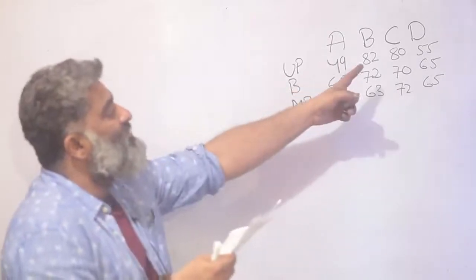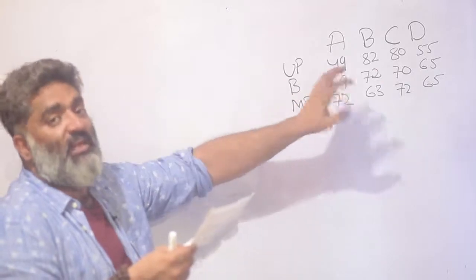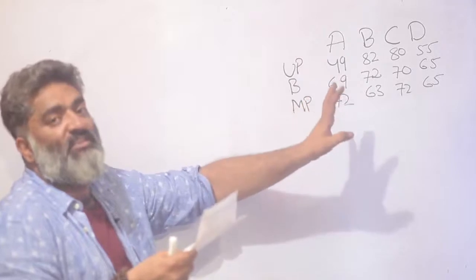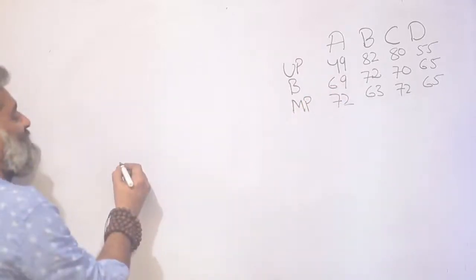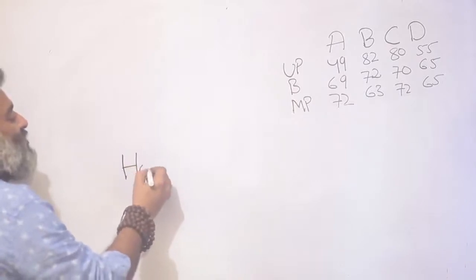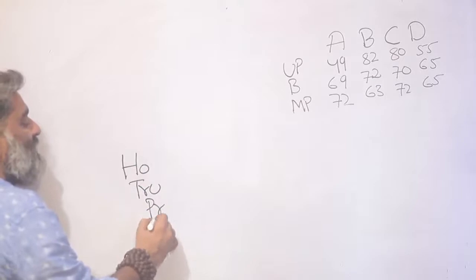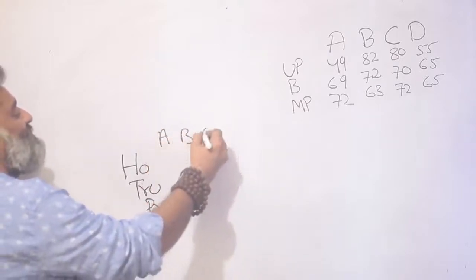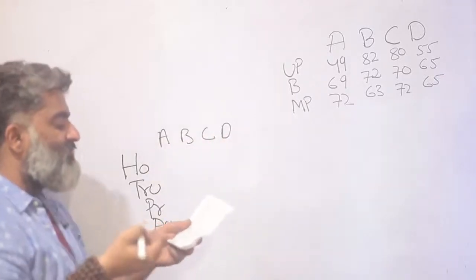So I know one of them is going to be honest, one of them is going to be profitable, one of them is going to be truthful, and the last one is going to be aggressive. But I do not know specifically which is which. Which is my game to figure out. So let me capture that information also somewhere. There are 4 firms: honest, there is truthful, there is profitable, and there is aggressive. And I want to match them to A, B, C, and D. And then I look at the further information given.